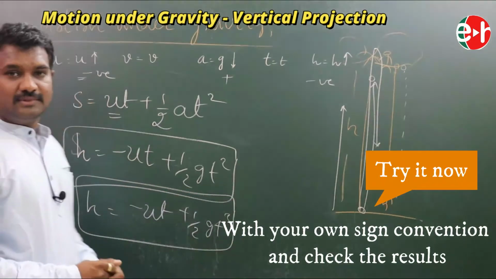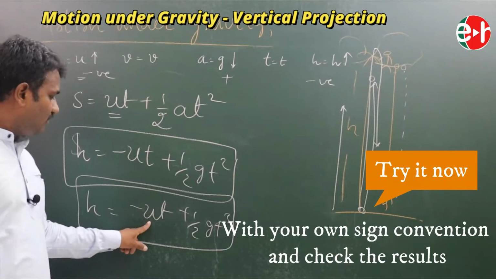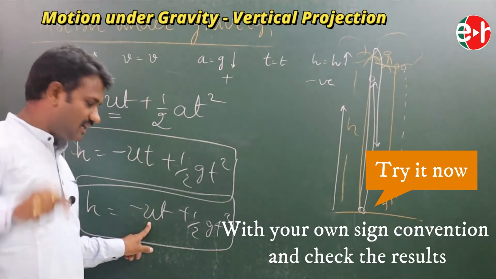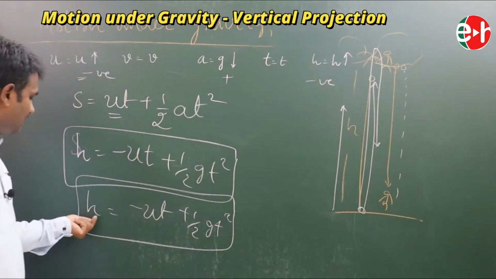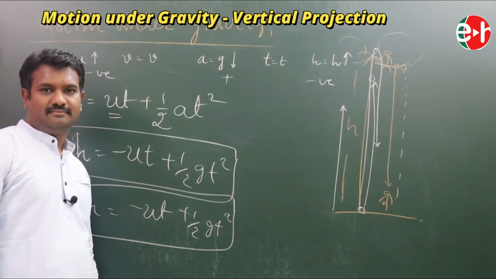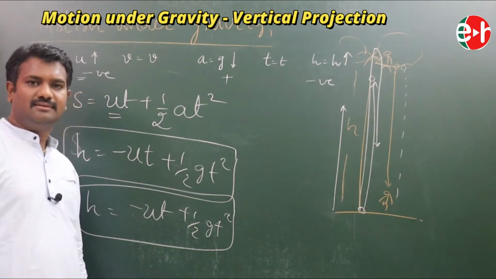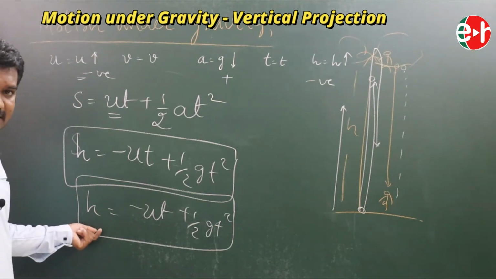So what does it say? This is our H is equal to minus UT plus half gT square. If you know U, the initial velocity with which you are throwing this object, and if you know the gravity g value at that location, you can find the position of this object at an instant of time T. Got it? This is how you can find the height where the object is after a certain time.